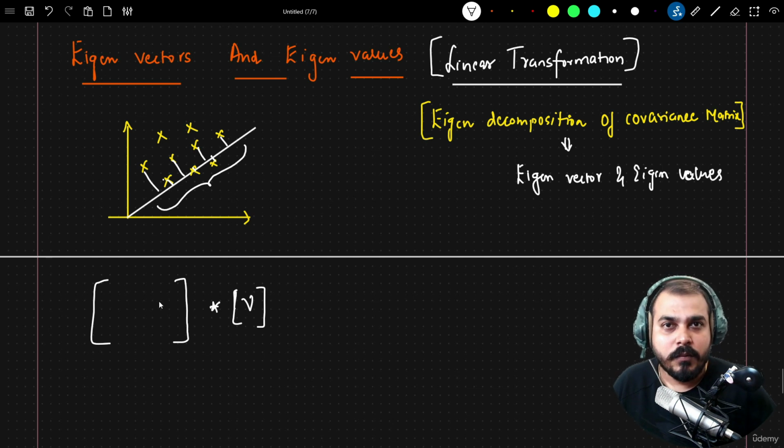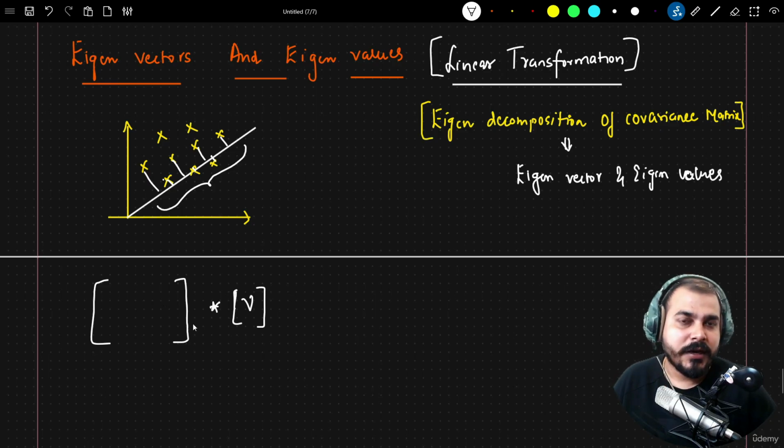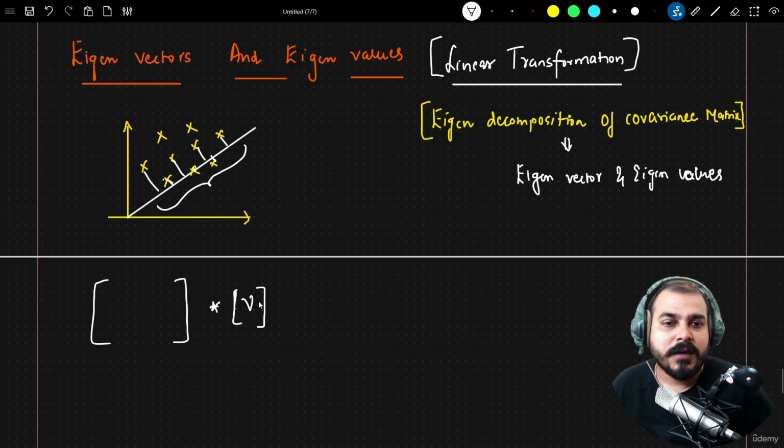Let's say on this particular vector I apply some linear transformation. What does this linear transformation basically mean? I'll give you an example. That basically means on this particular vector, if I apply a linear transformation with this specific matrix, then I will get one lambda value, and this lambda is nothing but my eigenvalue, multiplied by the same vector.